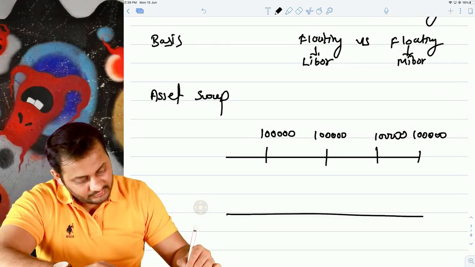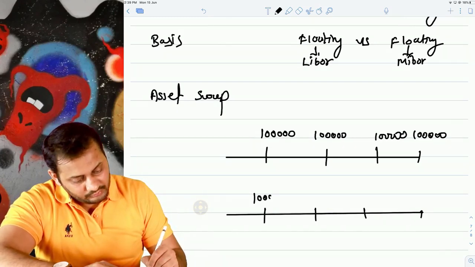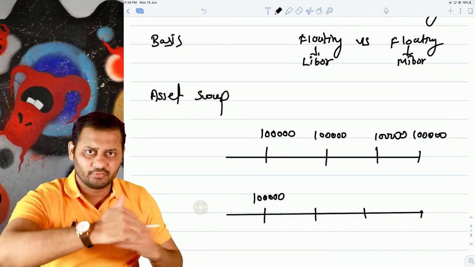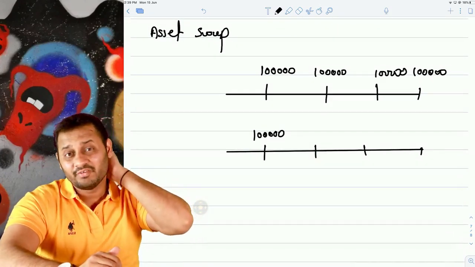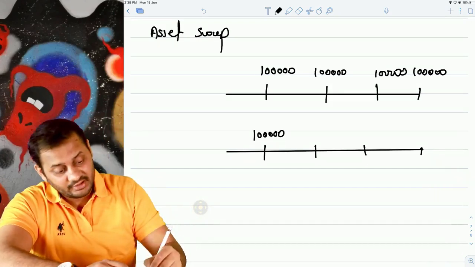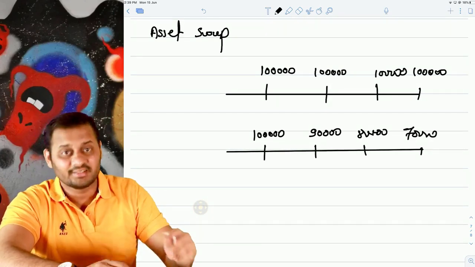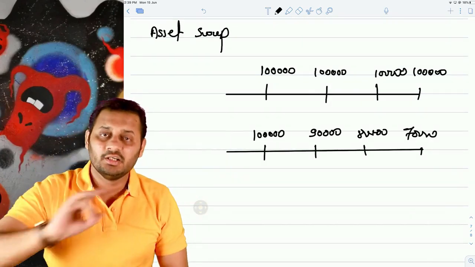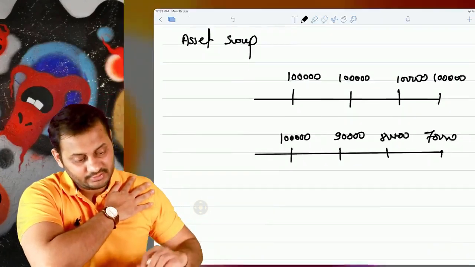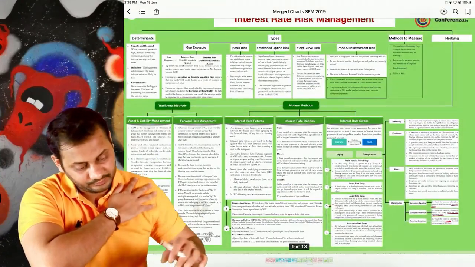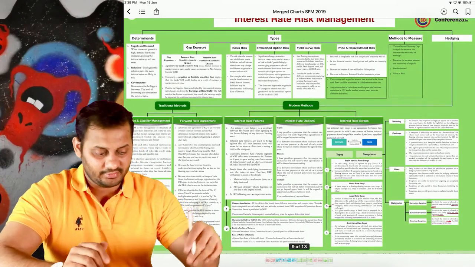And here in amortizing rate swap, it is similar to plain vanilla, a fixed to floating exchange, so 9%, 10% or LIBOR, but the principal value on which the amount will be calculated keeps on decreasing. This is amortizing rate swap. That's it. The principal is reducing here. Understood the fact? So this is all about the interest rate risk management chapter entirely.